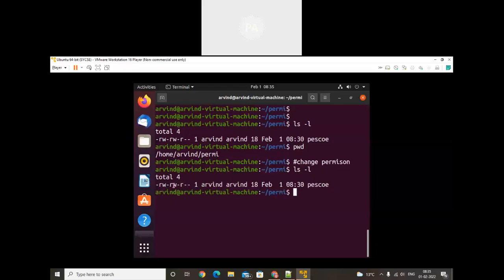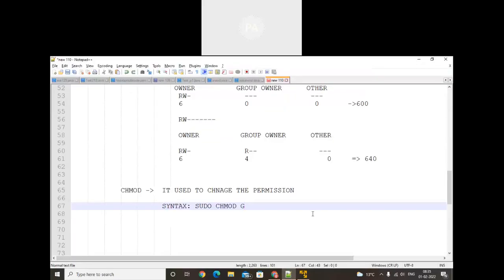So in that case I need to remove write from the group owner and remove read from other, and keep the user as it is. So G minus w, O minus r. This one is a minus symbol. We are giving permission with alphabets, the minus symbol and the O minus symbol. Okay, this is the permission, and after that we need to provide the path of the file.